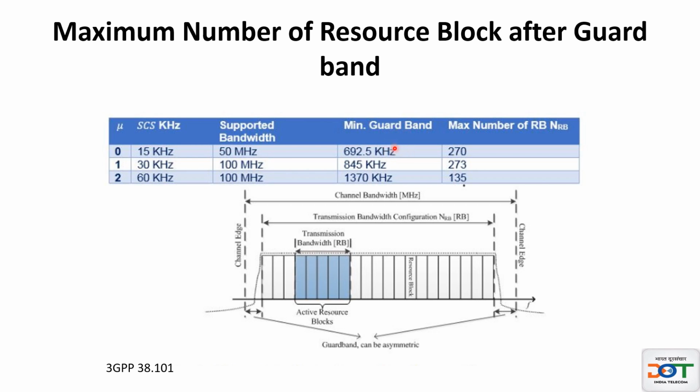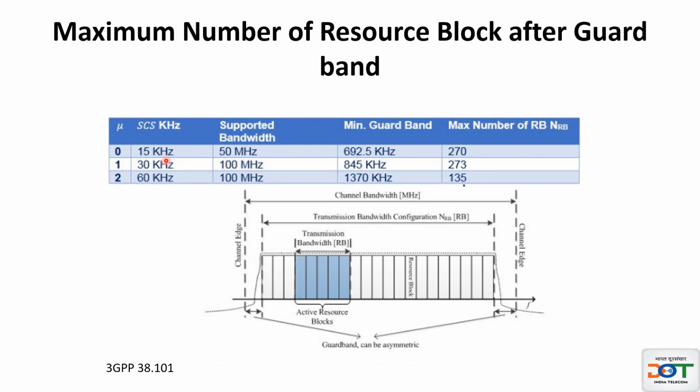Then divide that by 12 to get the number of resource blocks, because one resource block is 12 contiguous subcarriers. If you do this, you will get the number 270. So that means in numerology 0, which is 15 kilohertz subcarrier spacing, if the given bandwidth is 50 megahertz, then you can have a maximum of 270 resource blocks.